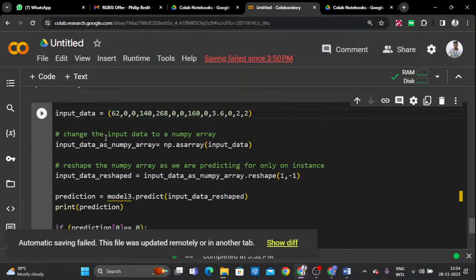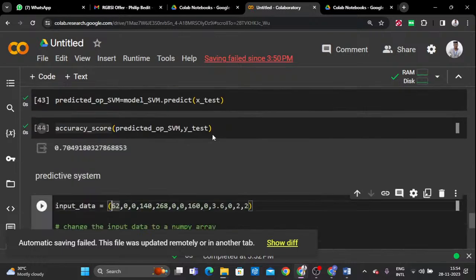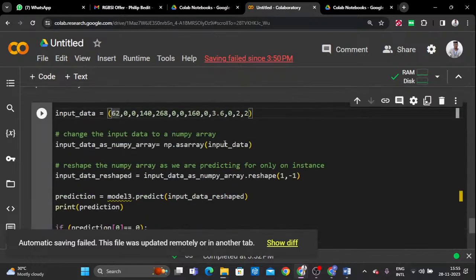Now you can see this input data. This is completely new data. How many inputs? 1, 2, 3, 4, 5, 6, 7, 8, 9, 10, 11, 12, 13. So totally 14 entries: 13 are the input, only 1 is the output. After that, this input we are going to convert into an array with the help of the as array function. The variable name is input as numpy array.